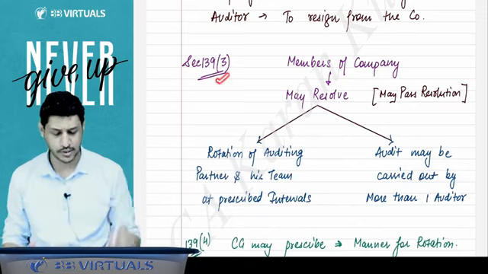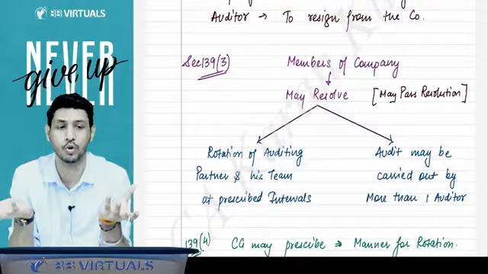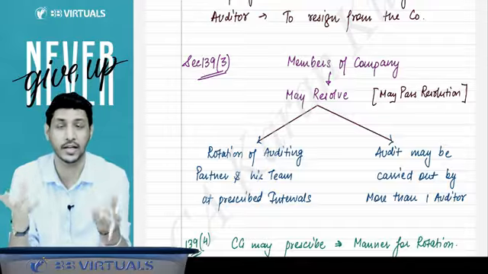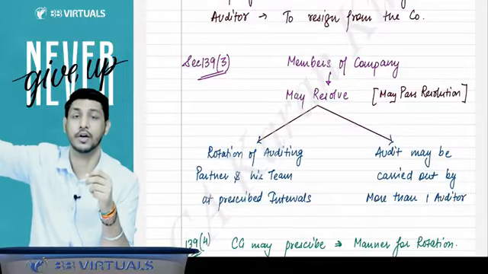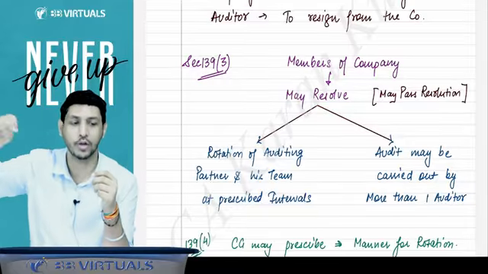139 subsection 3 also states that if members wish to do so, then members may pass a resolution that audit is to be conducted by more than one auditor. That is, audit is to be conducted by joint auditors.